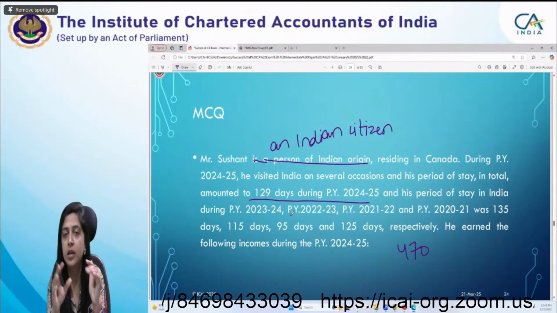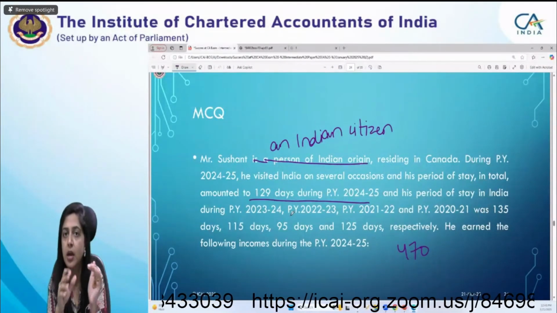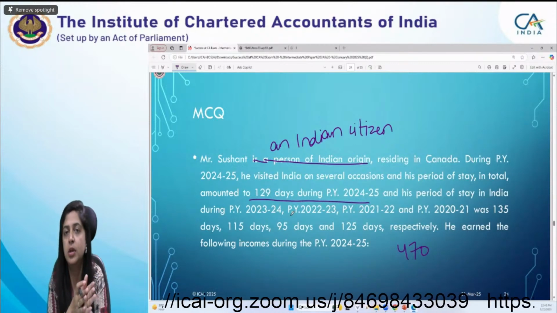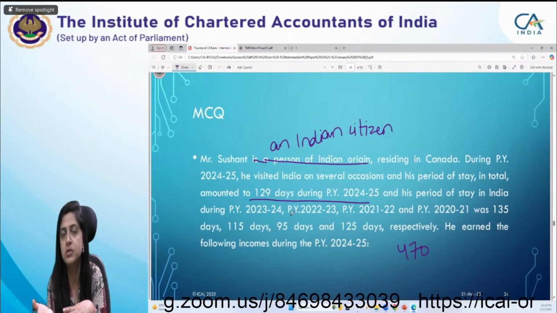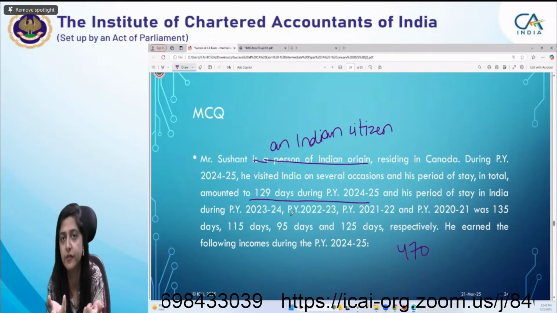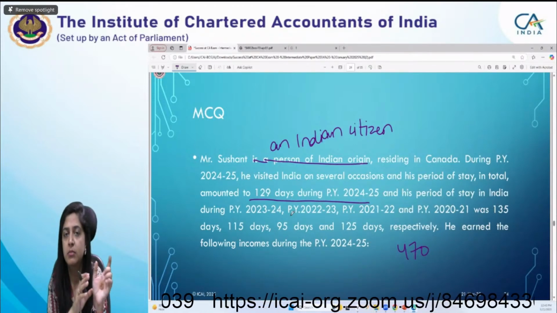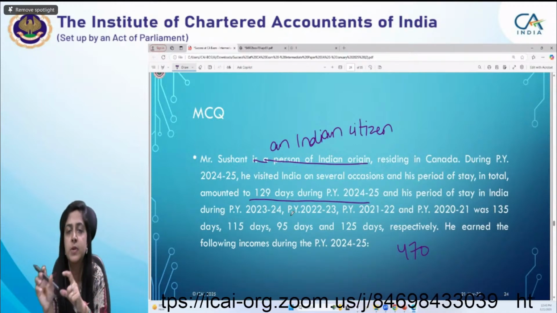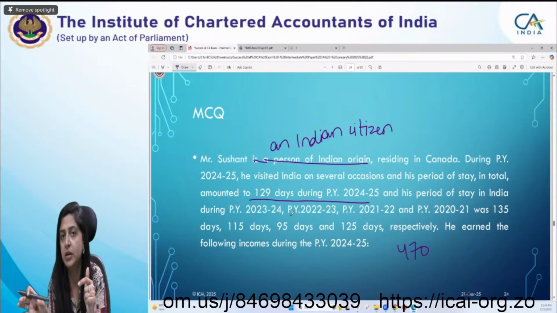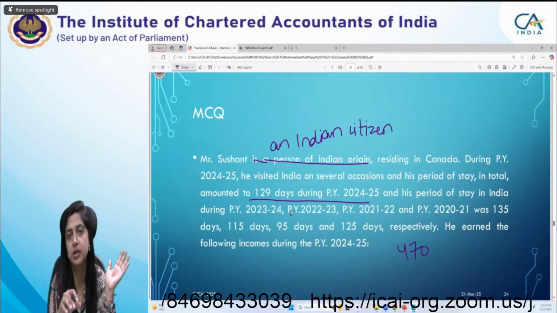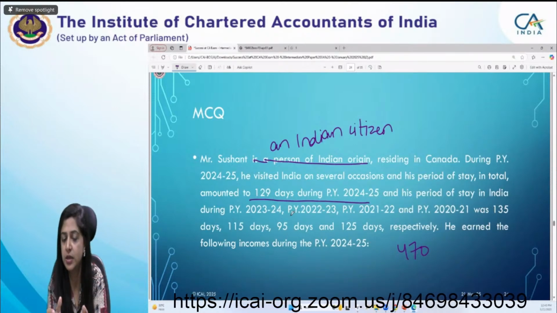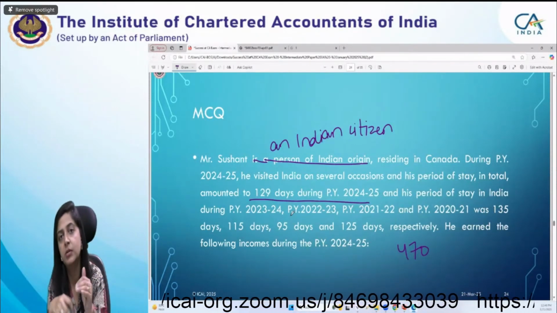Yes, ma'am. Then he will fall under the exception. What are the other conditions for exception? We have to see his total income, excluding income from foreign sources, whether it exceeds 15 lakh or not. If it exceeds 15 lakh, then the modified condition of 120 days plus 365 will be applicable to him. If he does not fulfill this 15 lakh condition, then only the 182 days condition will be applicable to him. So in both the cases,